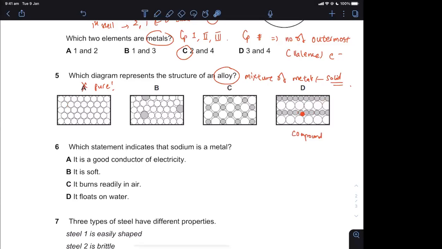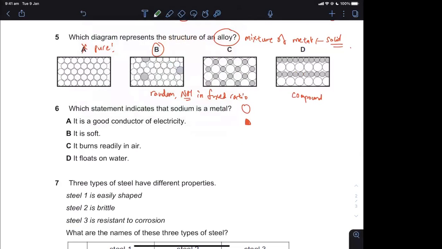It's random. Fixed ratio means the way that the white one and the gray one combine. So B is going to be the best representation of a mixture. These are compounds because the gray and the white one are present in a fixed ratio.